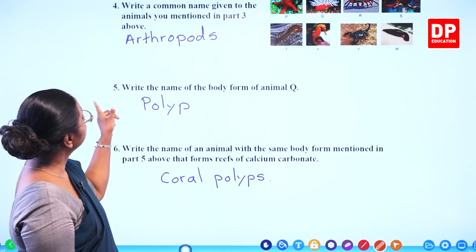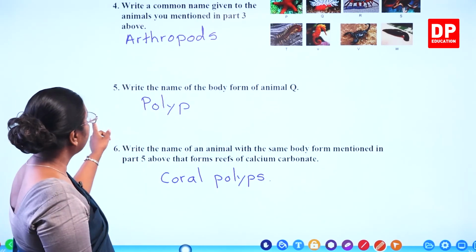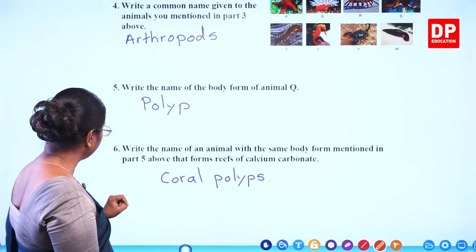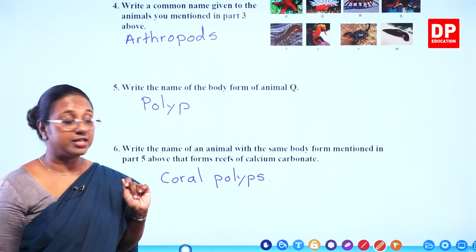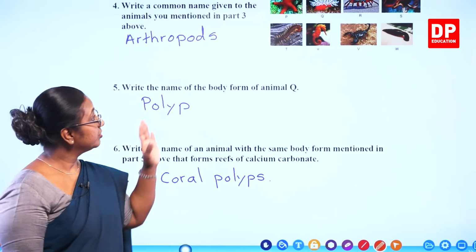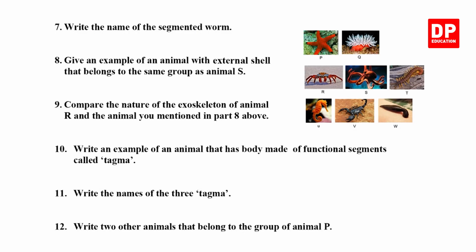So common name, we call them arthropods, the animals of the same phylum. And then the body form of Q, that is sea anemone, is polyp. And the name of the animal similar to the same body form, that is polyp, we call them coral polyps or corals. I'm sure you know all these answers. With that, I will move on to the last part of the question.